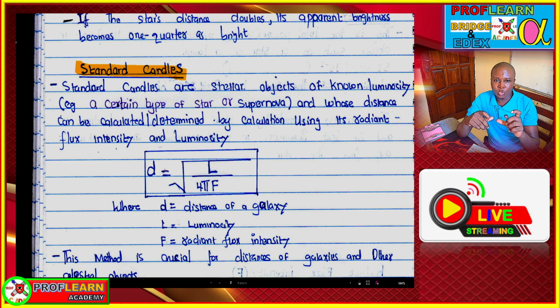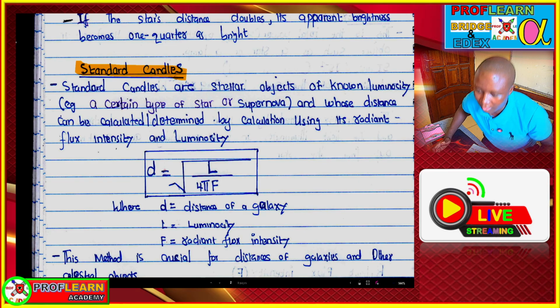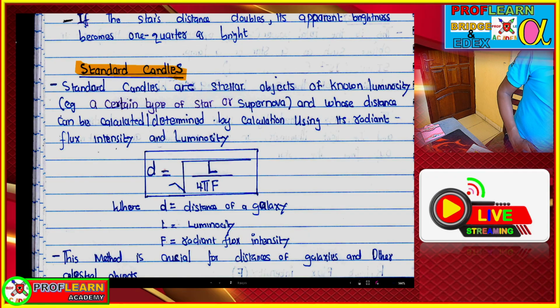Now, since you know the luminosity of the standard candle, and this standard candle is in a galaxy, a collection of stars, then you can measure the radiant flux intensity. So if you can measure the radiant flux intensity, you can then say distance is equal to the square root of luminosity over 4 pi F.